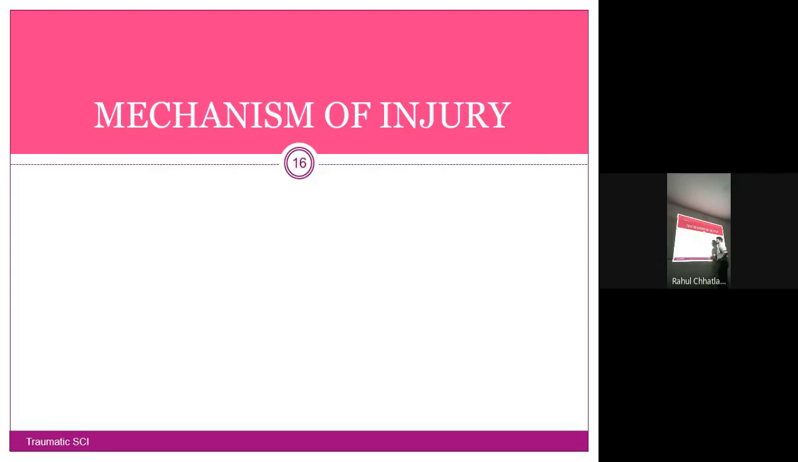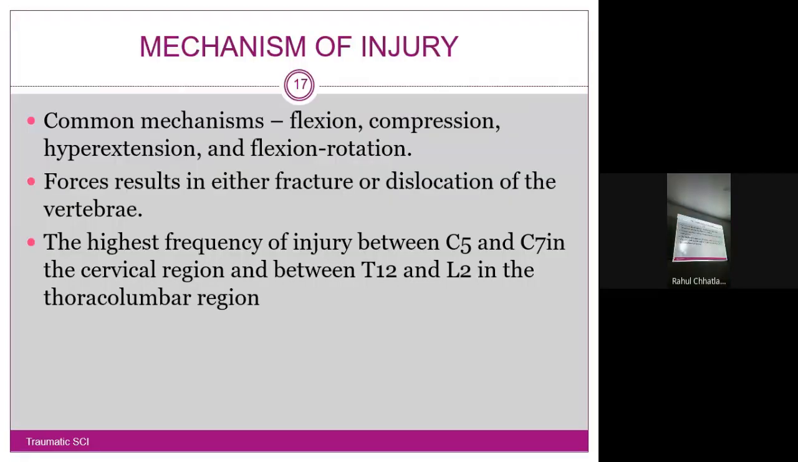More common are flexion, compression, hyperextension, and flexion rotation. Very rarely shearing and decompression. We are going to see one by one which are they. So it will be very clear through diagrams also. The first is mechanism. Common mechanisms are flexion, compression, hyperextension, and flexion rotation. Forces result in either fracture or dislocation of the vertebrae.